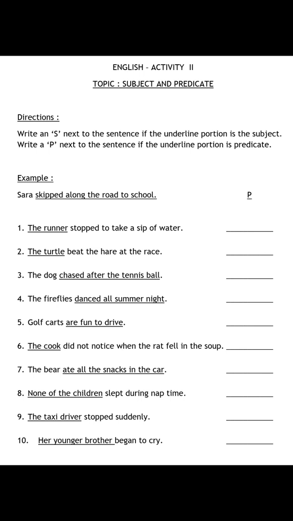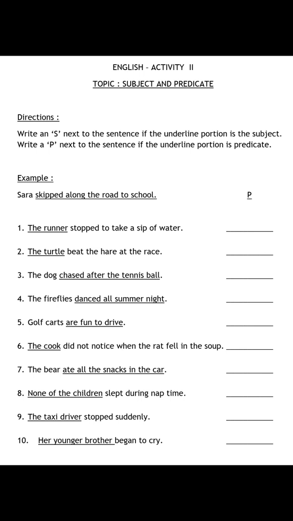Sixth is, the cook did not notice when the rat fell in the soup. And the underlined part is the cook. Now tell me answer. It's subject or a predicate? Correct. We will write down S here. Seventh, the bear ate all the snacks in the car. And the underlined part is ate all the snacks in the car. Now tell me it's subject or a predicate? It's predicate. So we will write down P here.